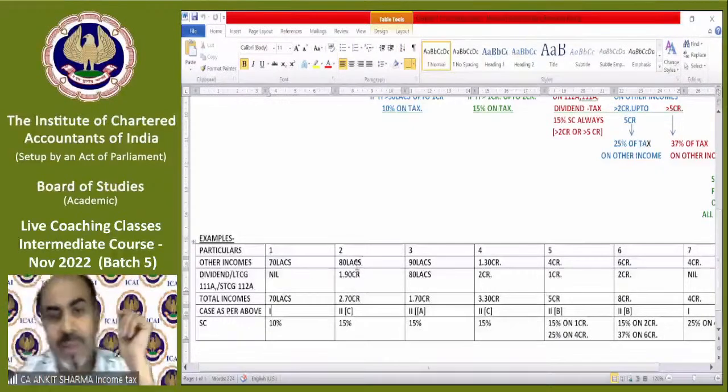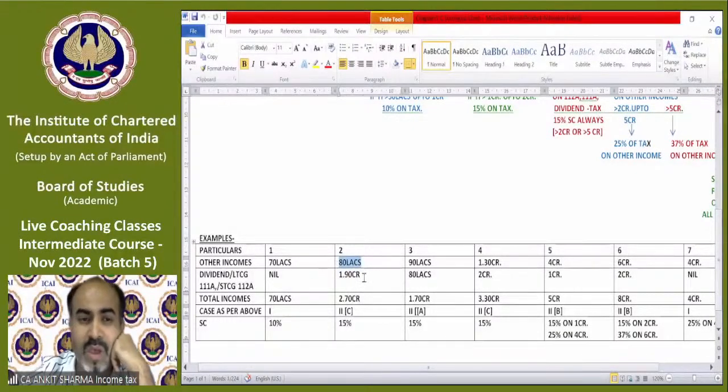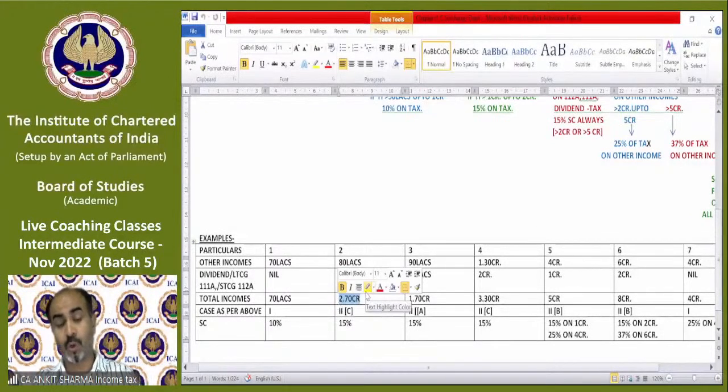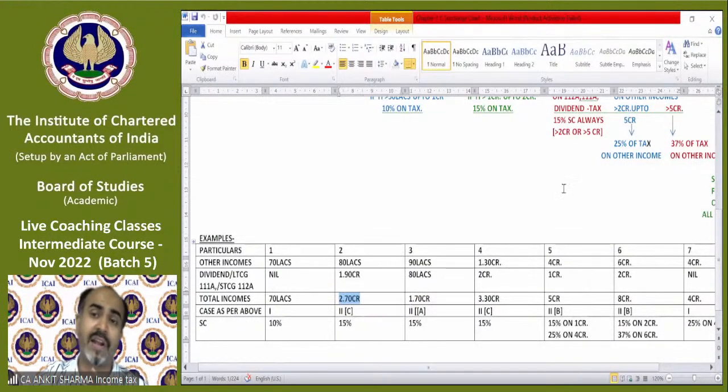Now the other income in example number 2 is 80 lakh, and the dividend etc. income is 1.90 crore. So now the total income exceeds 2 crore rupees, total income exceeding 2 crore after including the special category of income. So if your income exceeds 2 crore after including the special category of income, that case will fall in case 2C, the last case. Understand? So in that case, the surcharge rate will be 15% fixed.